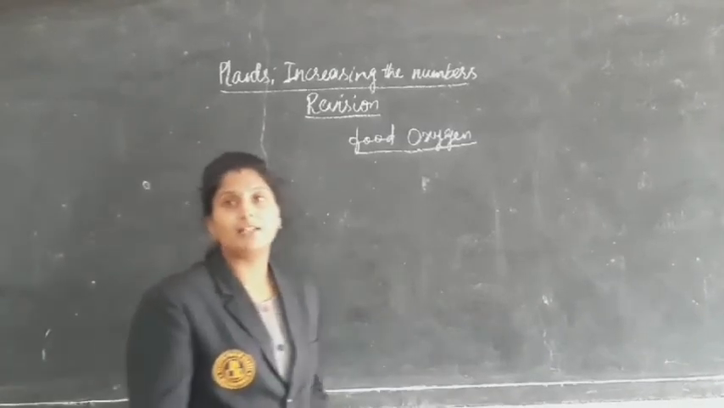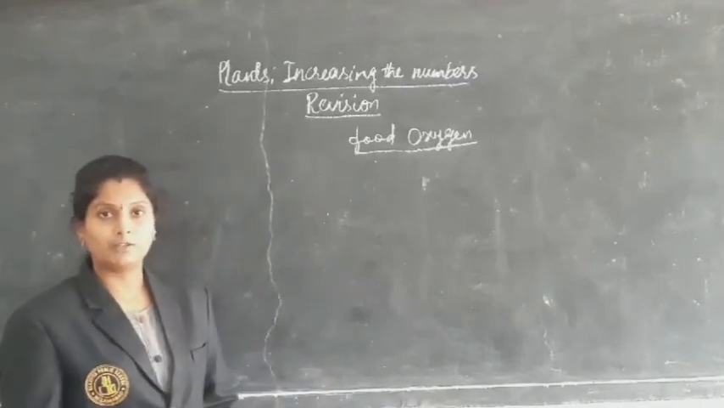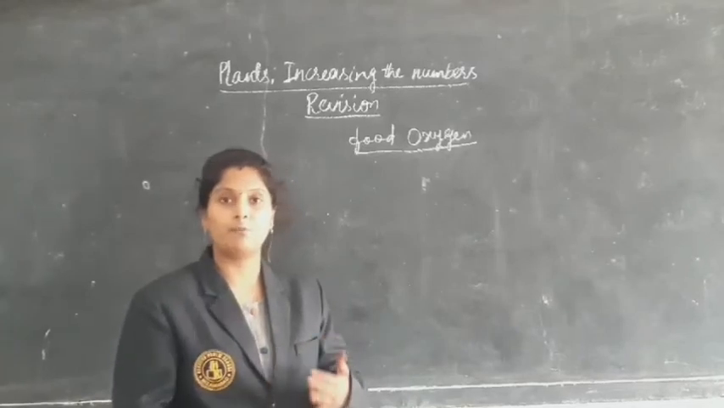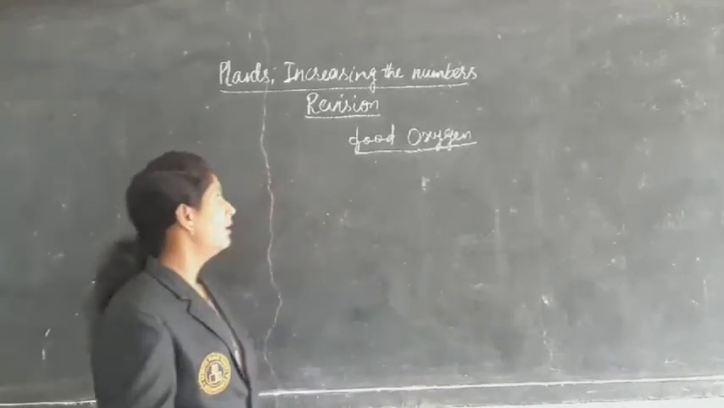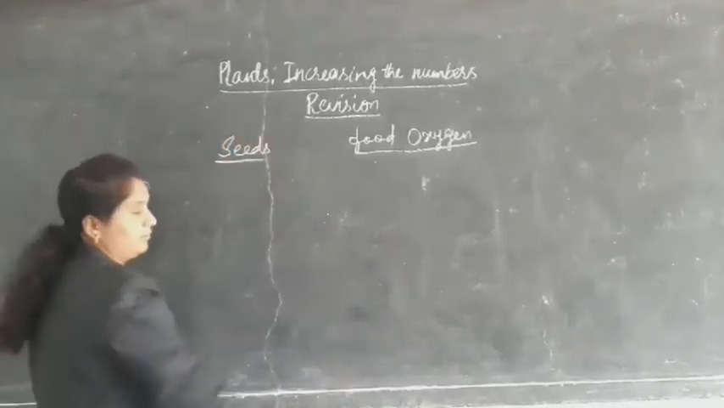So, how do these plants increase in numbers? What are the factors, which stages of the plant, or what is there in the plants that increases their number? We are going to see. First one is the seeds.